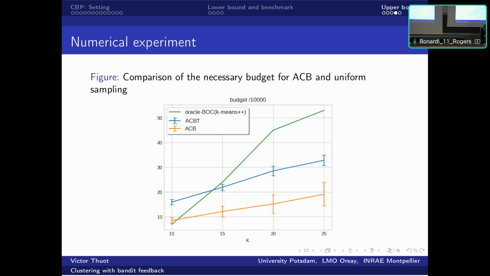And we performed numerical experiments showing that when K is large enough, in fact, we can do better than uniform sampling. Oracle book means uniform sampling, just to connect with the literature that we use this name.